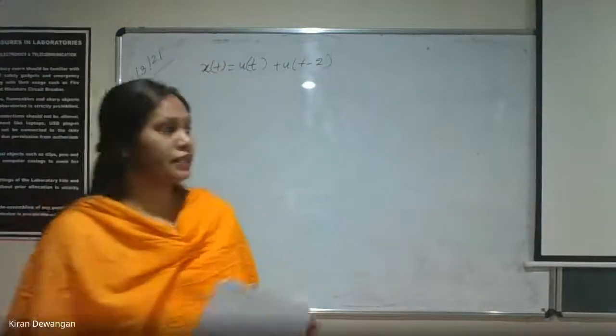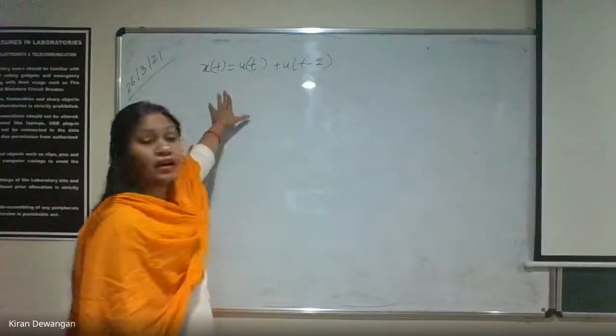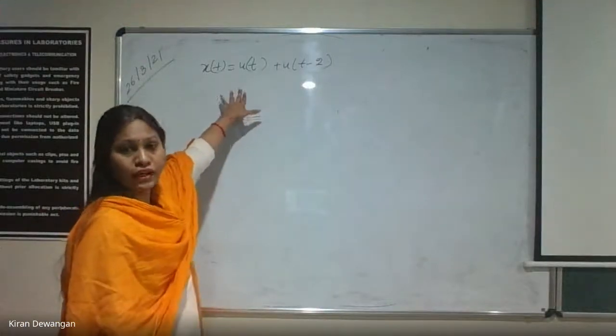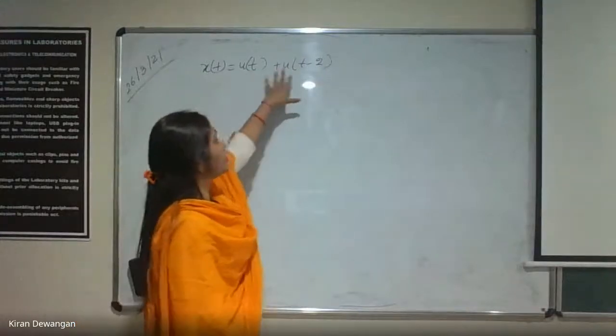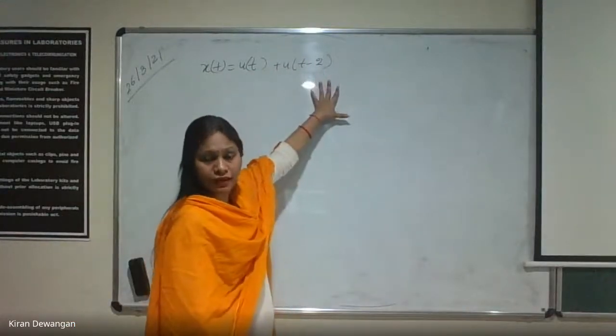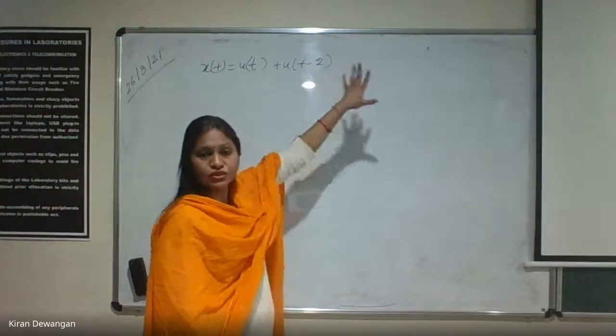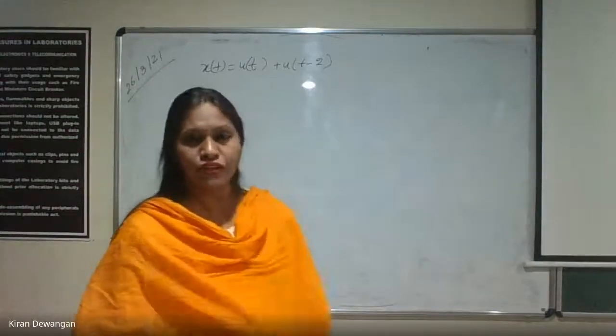So in this case ये आपका definitely non-periodic है और यहाँ पर the signal is x(t), it is u(t) and u(t minus 2) है, plus है. ठीक है? तो u(t) plus u(t minus 2), it will have different value.